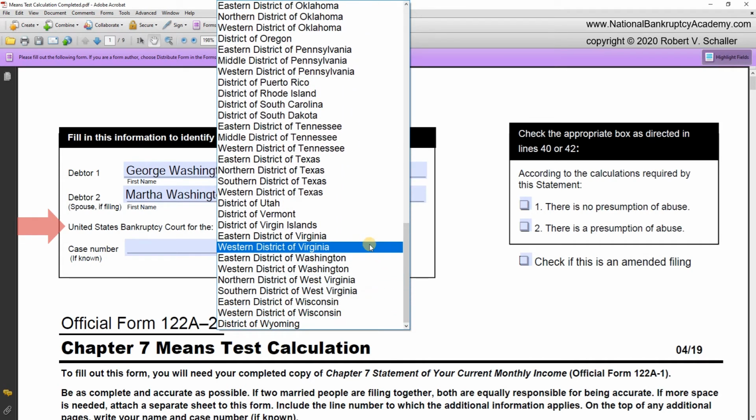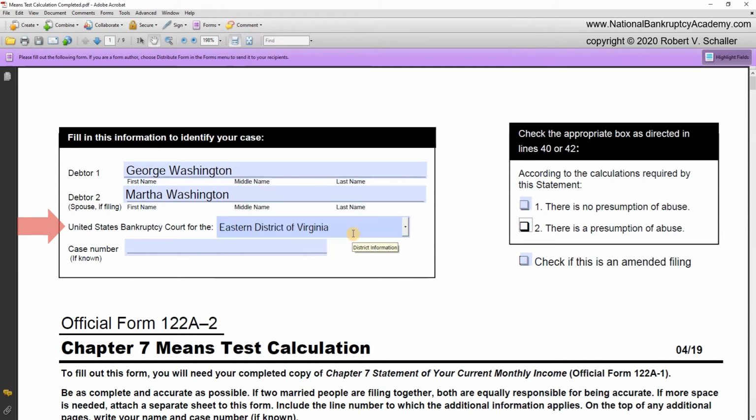Find the Eastern District of Virginia, and there it is. Let's click on it. The next box requires the debtor to identify the case number.